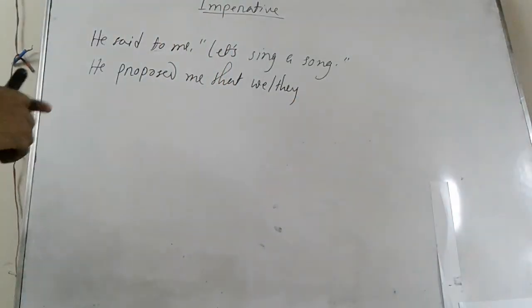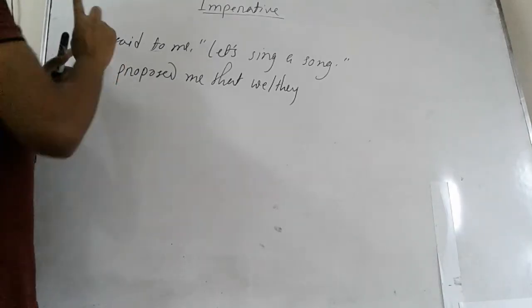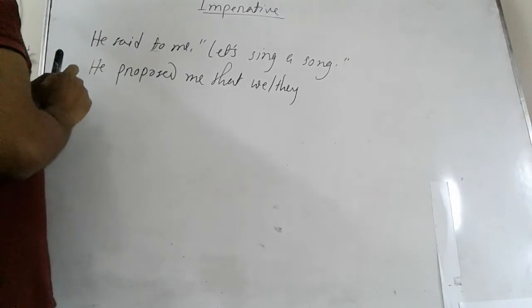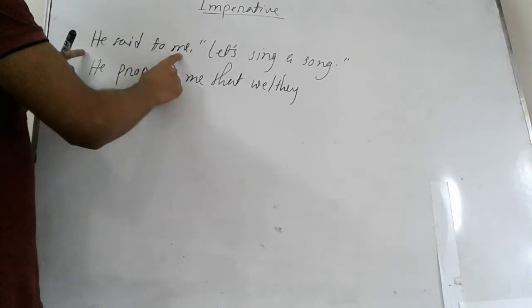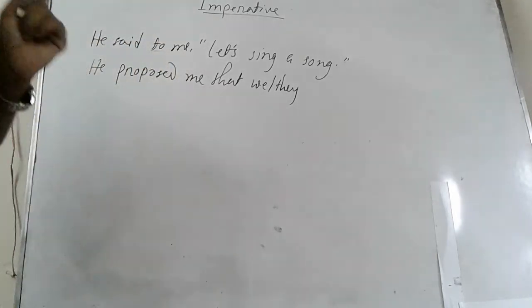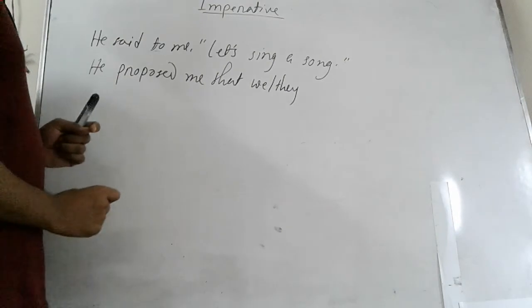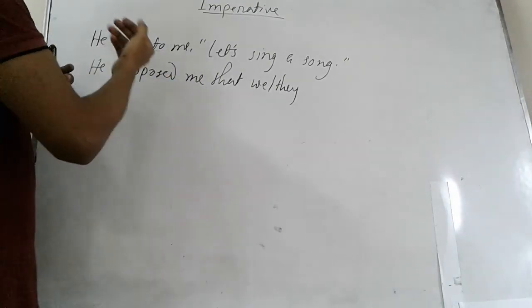So it will depend on the reporting speech actually. So we have a subject and object here. One is third person and the other is first person. So if you find any first person between the subject and object, then it will be we. If we don't find any first person, that means you will have third person actually.